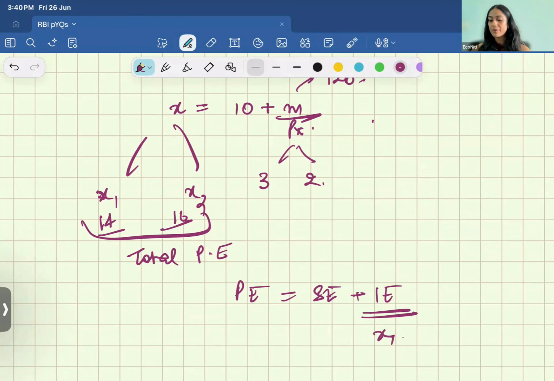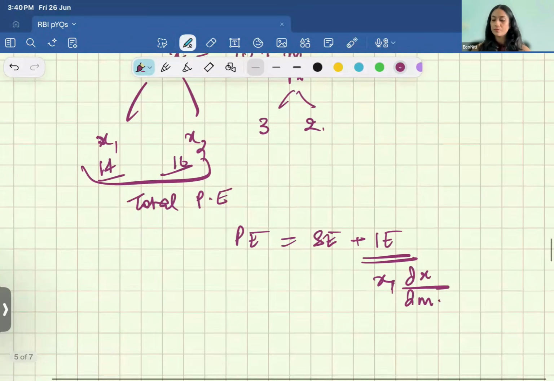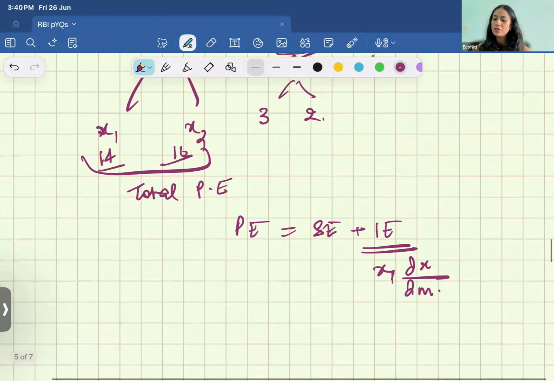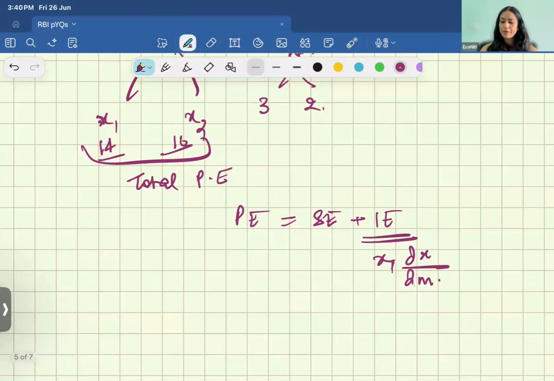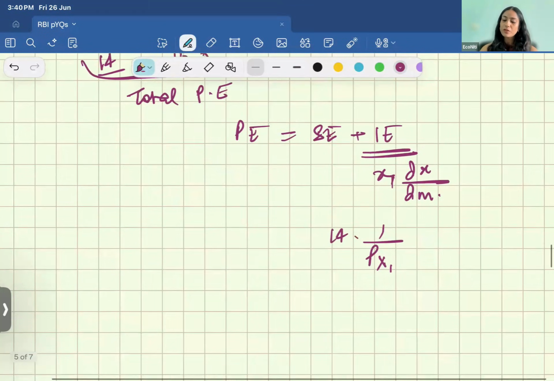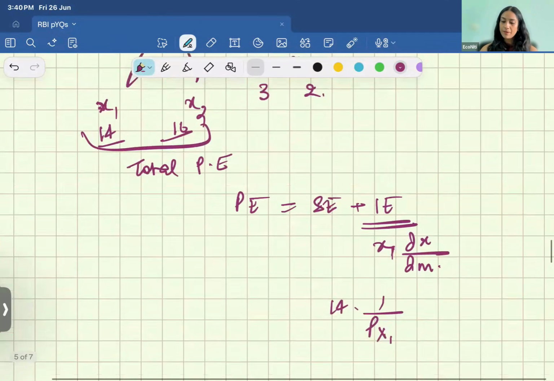Income effect is x1 times del x upon del m, right? ये आराम से हो जाएगा. You find your del x upon del m, which is 1 upon px, and यहाँ पे the convention is that you take the starting price, right? So and your x1 which is 14, so you will find a value of your 14.